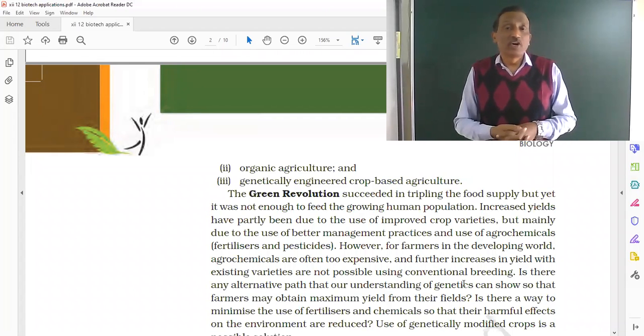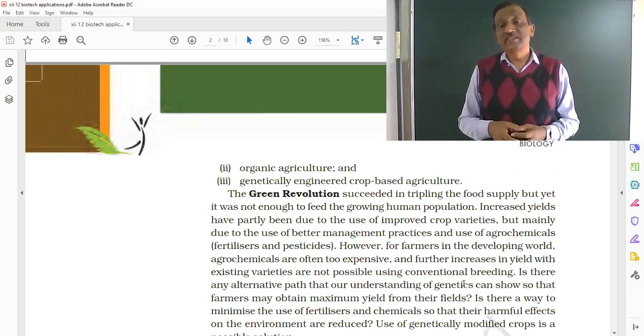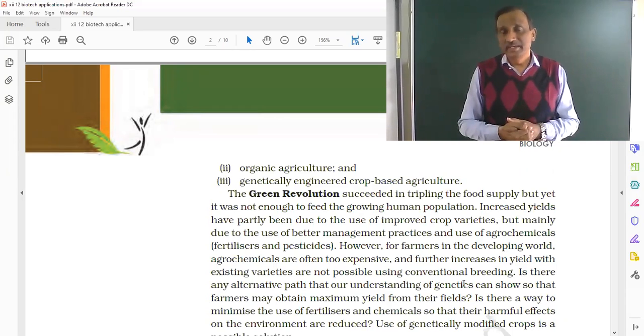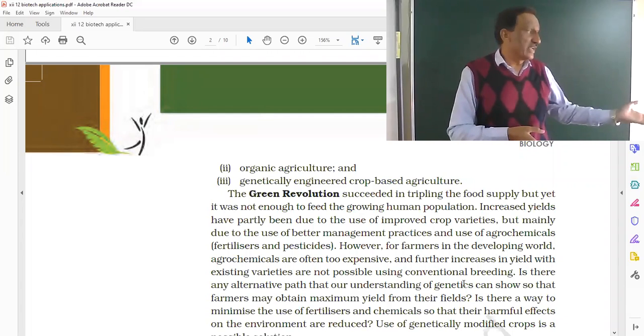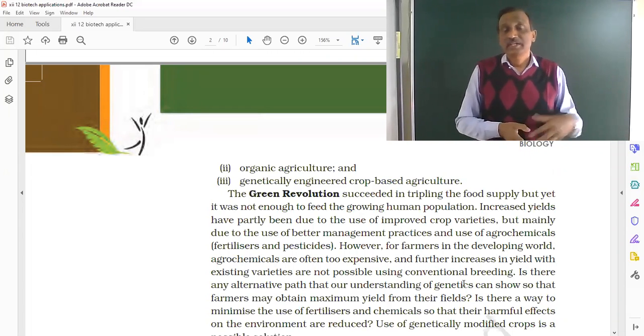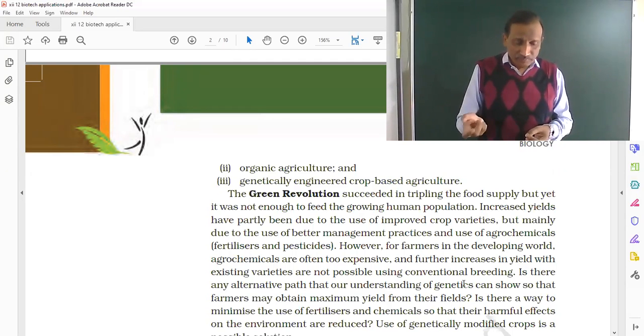If we talk about organic agriculture, it was the old practice in which we were not depending on pesticides or fertilizers. Rather, we were using organic substances like cow dung, manure or other manures, and only those products which we used to get from animals, like cow's urine and other things.